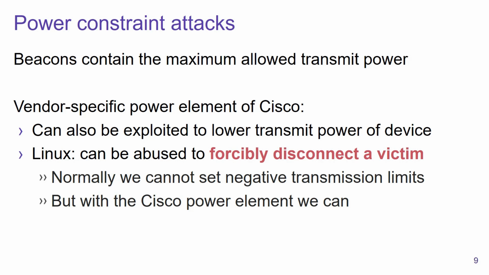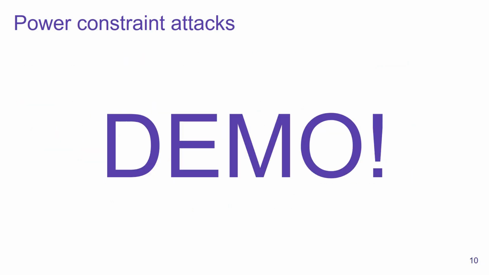And it turns out that if we are able to set a negative transmission limit, then the drivers of Linux do not handle this properly, and as a result, they are forcibly disconnected from the network. So let's show a demonstration of this.